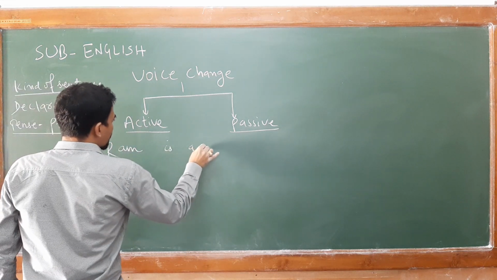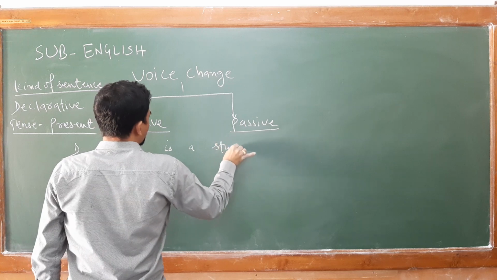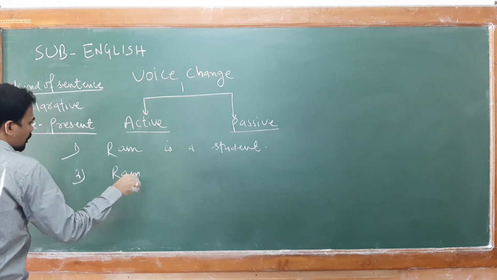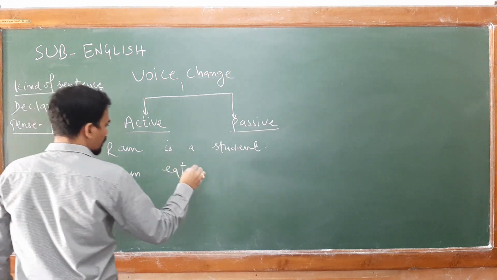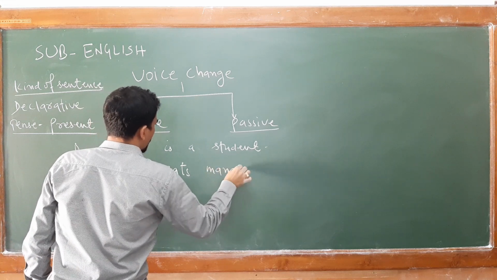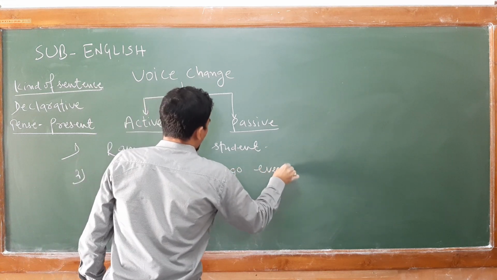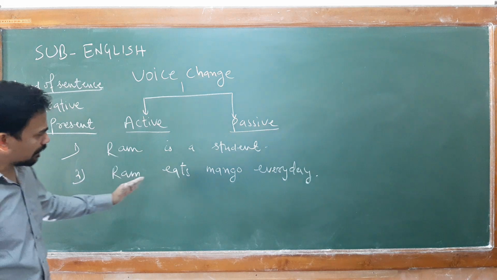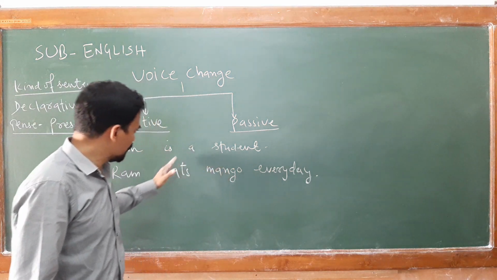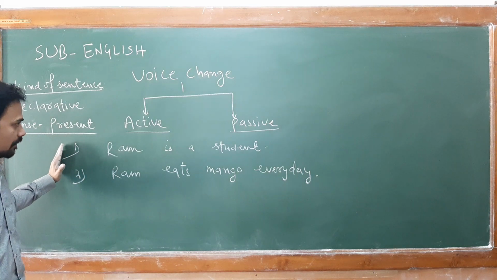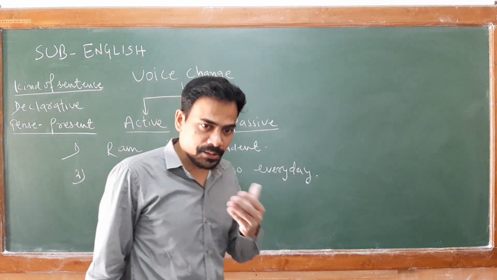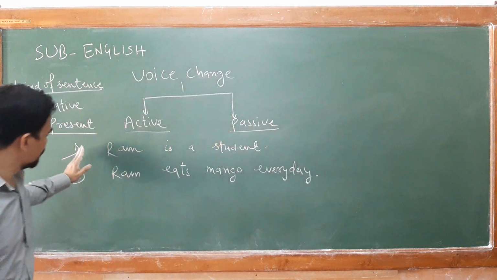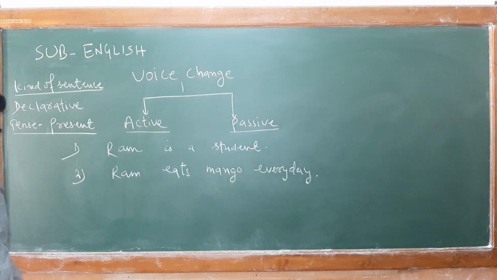Ram is a student. Ram is a student and the second one, Ram eats mango every day. Now, two different sentences I have just shown here, and we will study whether these two sentences can be converted from active into passive or not. Now the first one you see, Ram is a student.